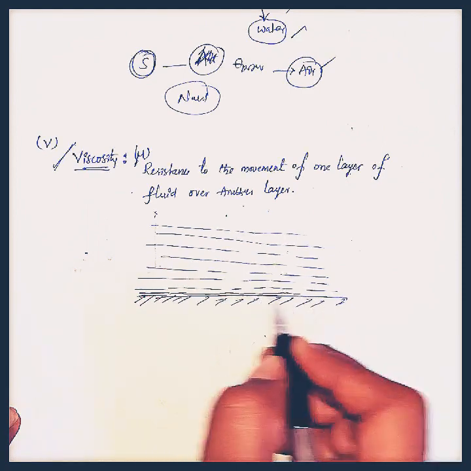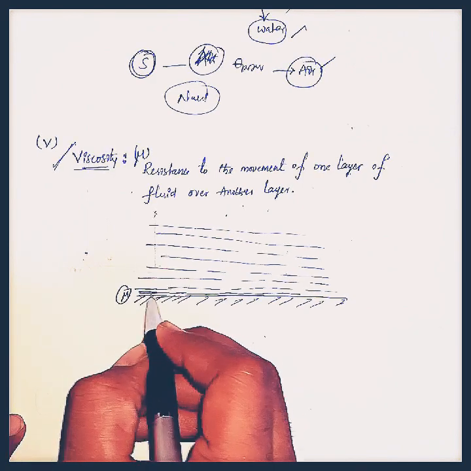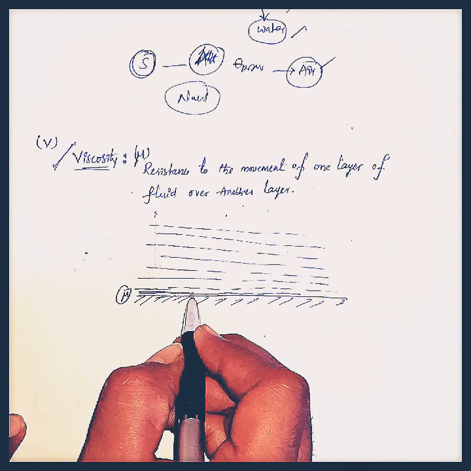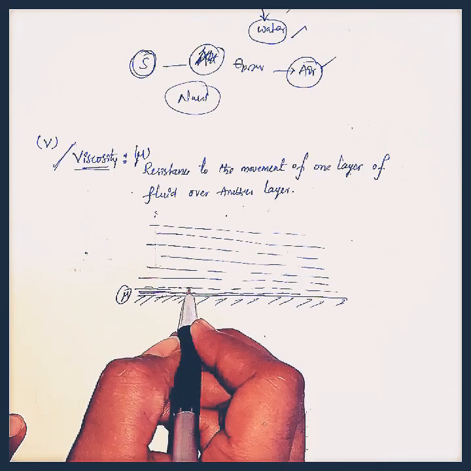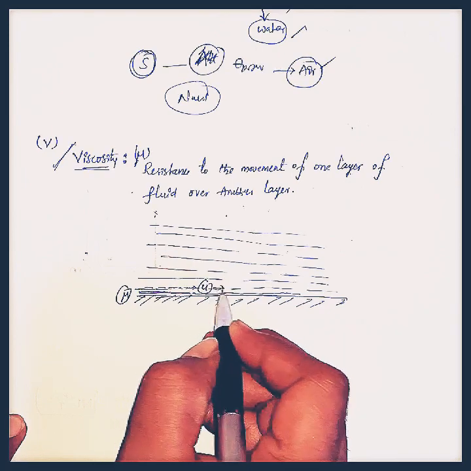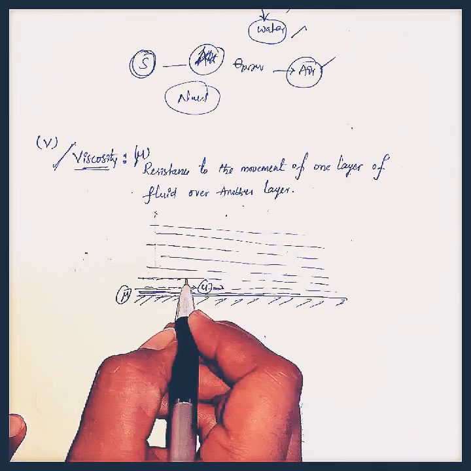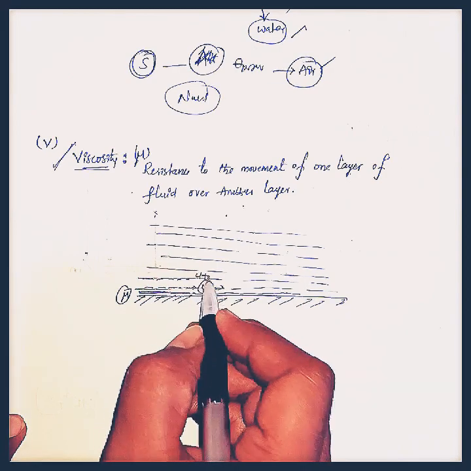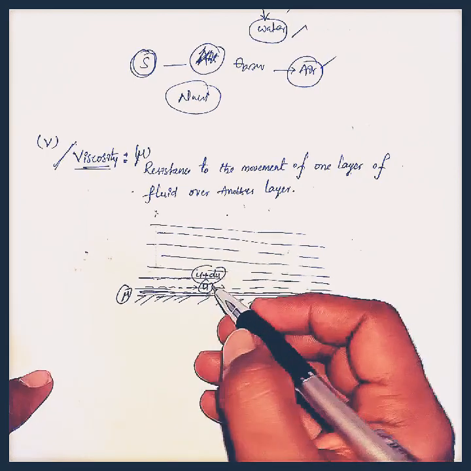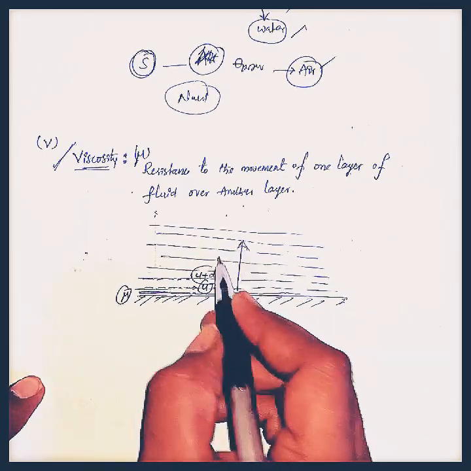Okay, because of the shear, because of the viscosity, and that is mu. And if we consider an adjacent layer nearer to this sticky layer, it will flow with some small velocity u. And if we consider some other layer above that layer, it will flow with some more velocity than this one, let us consider u plus du. Like this, if we go from the bottom to the top, the velocity of the layers will go on increasing.